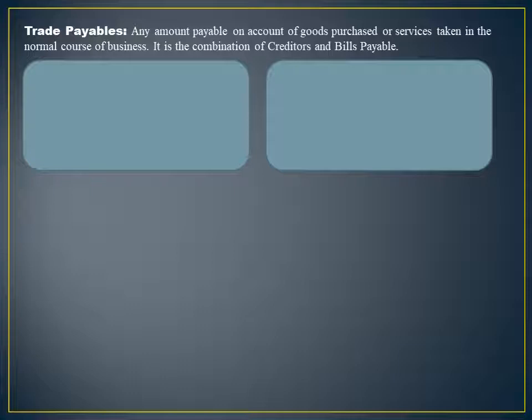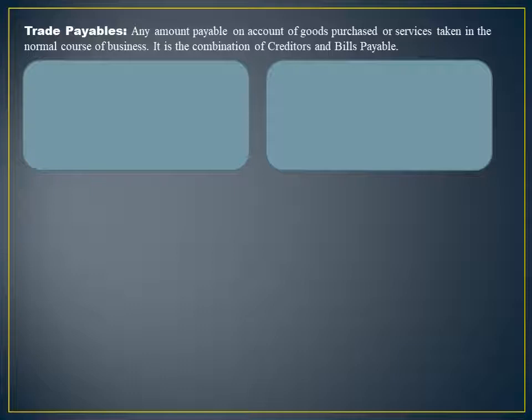In the case of the trade payables, any amount which is payable on account of goods purchased or the services taken by the business is considered to be your trade payables. Any amount which is to be paid by the business on account of buying the goods or the services taken up, if such payment is to be made by the business, it is considered to be your trade payables. It is a sum total of creditors and the bills payable.